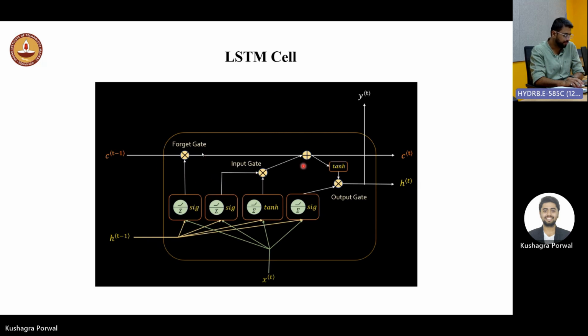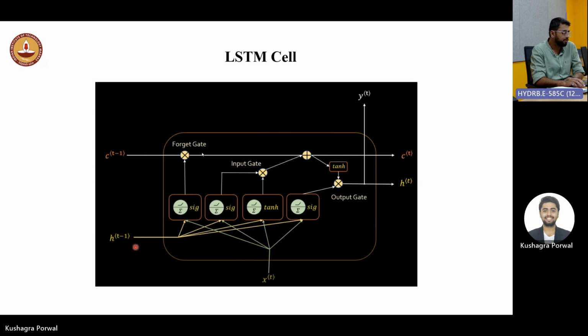Let's take an example. For example, we want to forget the old memory. So what we do is this particular sigmoid function has to generate a tensor of zeros. Then when it is multiplied with the older memory c(t-1), it will produce a 0, and only the new memory will be in effect. So this is the initial hidden state, this is the vector representation of input, and this is the new hidden state, and this is the new memory, and this is the output.